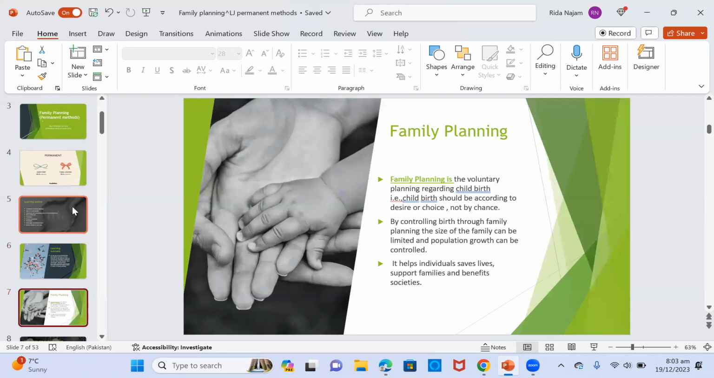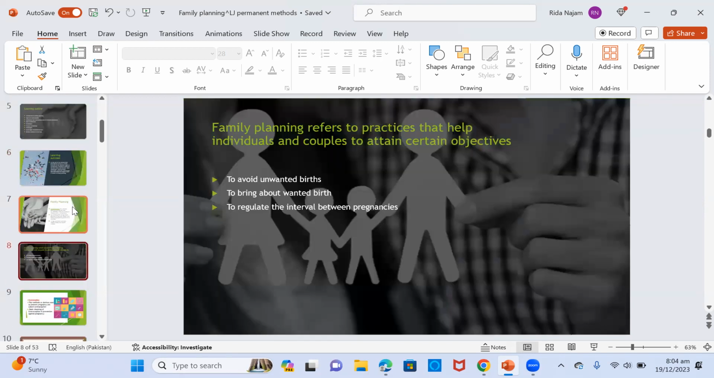Family planning. Family planning is the voluntary planning regarding childbirth. That is, childbirth should be according to desire or choice, not by chance. By controlling birth through family planning, the size of the family can be limited and population growth can be controlled. This helps individuals save lives, support families, and benefit societies.